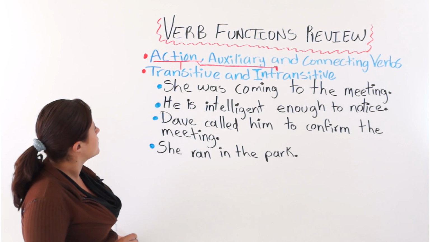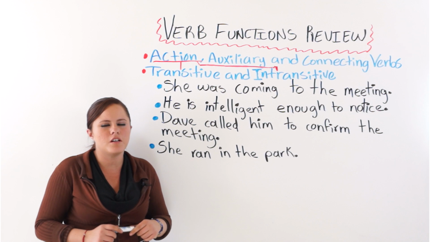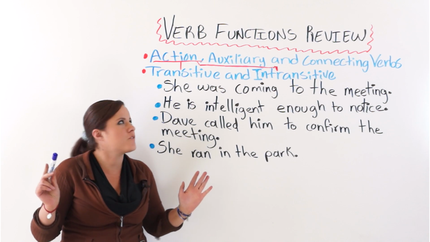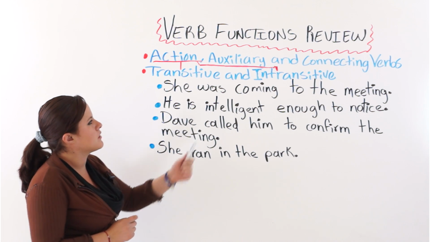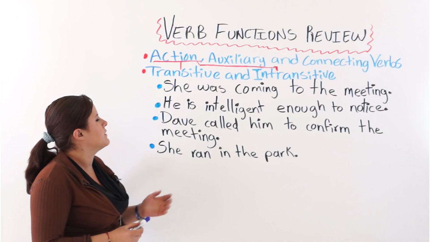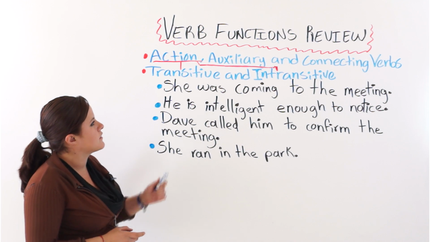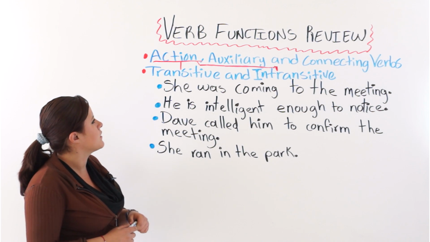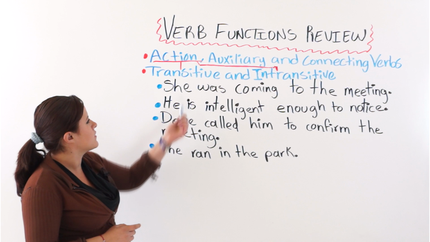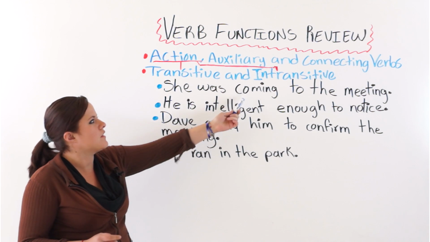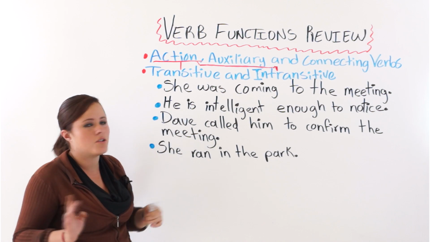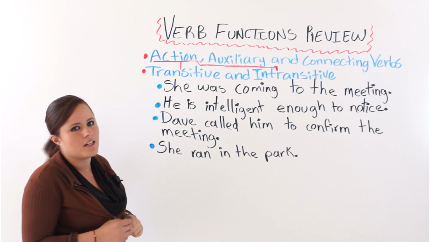The first one says, she was coming to the meeting. First we must see, is it an action verb? Coming could be, but no, it is not. Is it a connecting verb? Was coming. She was. Okay, it is connecting she with coming, but this is not a complement of she, so it is not a connecting verb.